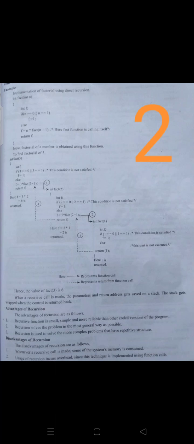There are some disadvantages of recursion here. When a recursive call is made, some of the system's memory is consumed. That is the disadvantage. So usage of recursion incurs overhead. This technique is implemented using only function calls.